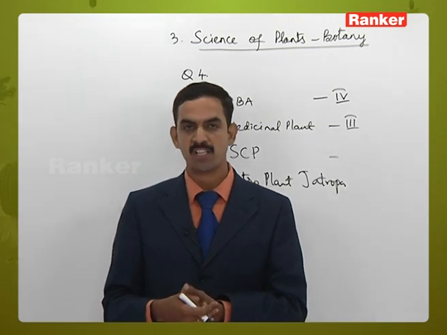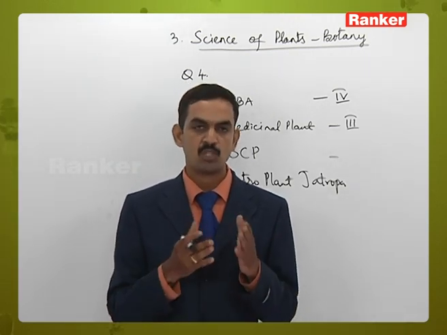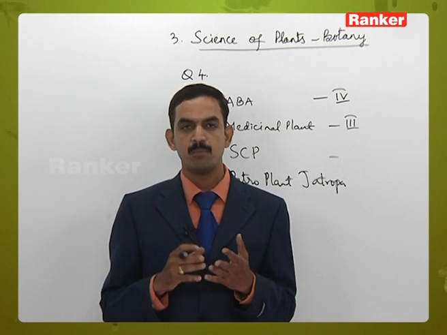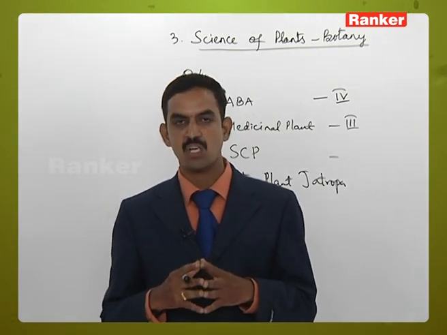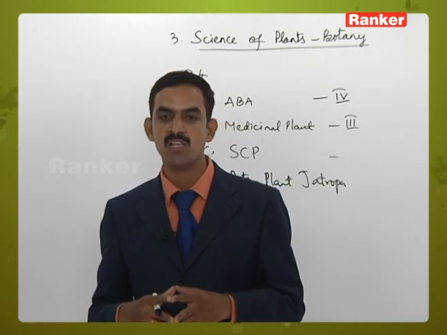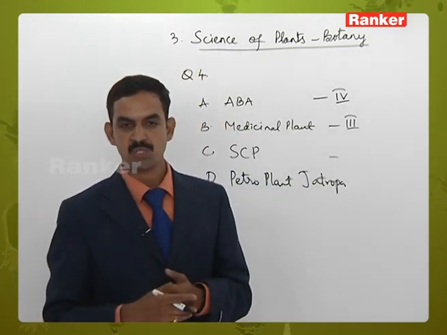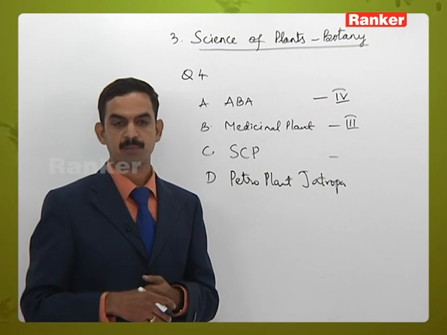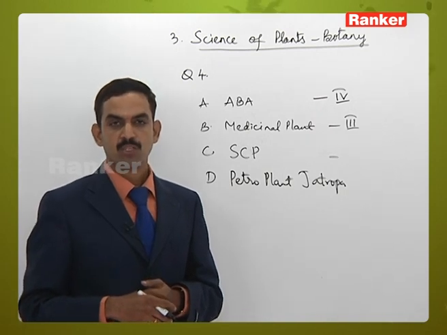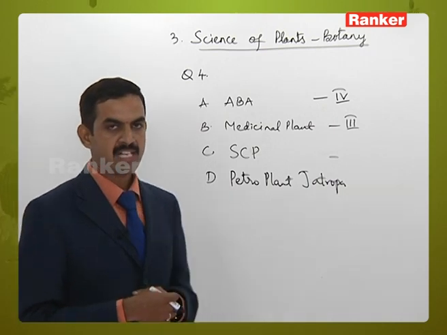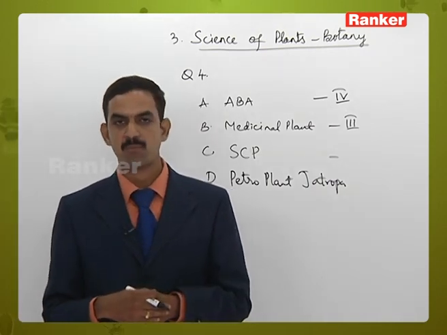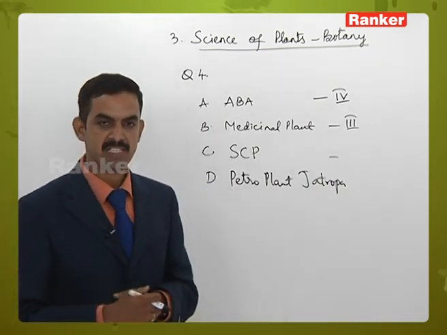Many groups of organisms, particularly algae, bacteria and some fungi, are useful in making single cell proteins. So from the given options, microscopic plants we can say, since almost all of them are microscopic in nature.